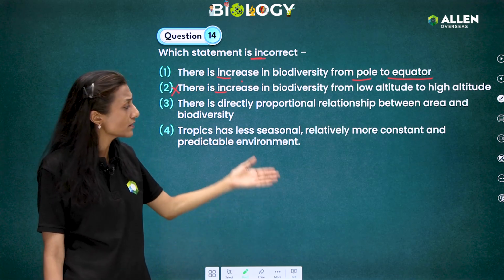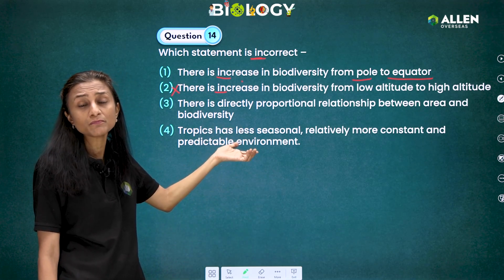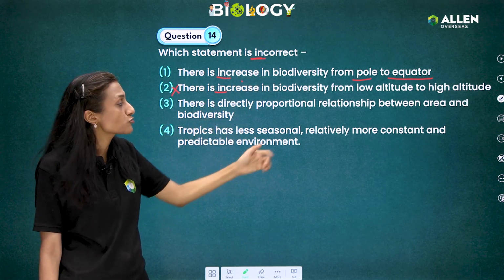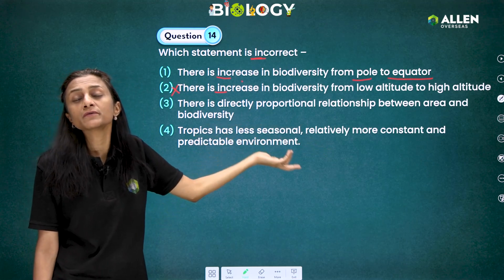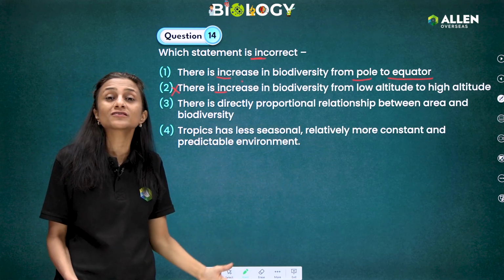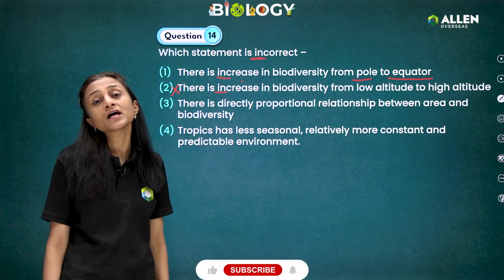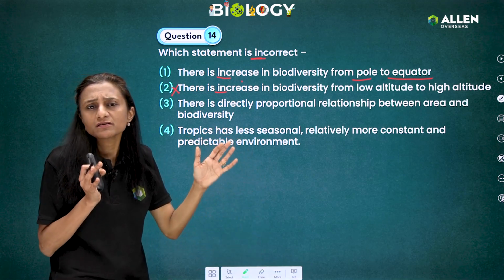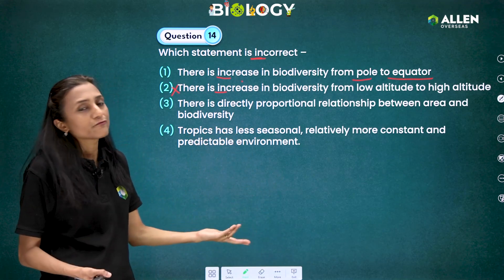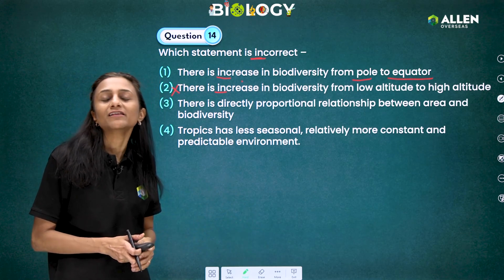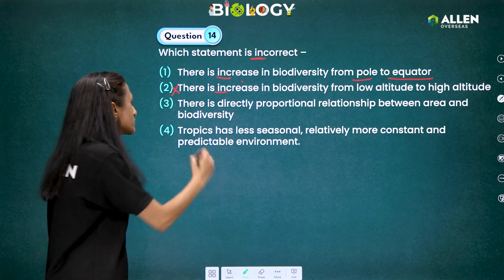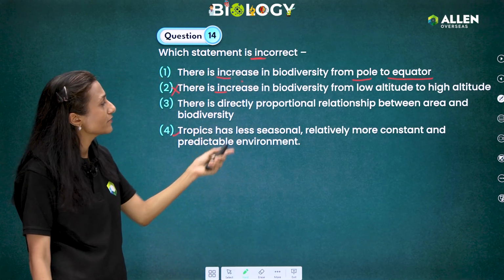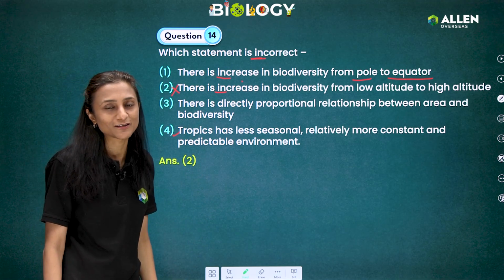Yes, that's a correct statement, and it also supports the earlier line, because tropics have less seasonal variations and a more stable environment. A vast variety of organisms can better adapt and survive in that region, and therefore there will be more biodiversity at the equator as compared to the poles. So this is also a correct statement. We had to find an incorrect statement, and therefore our answer is second.